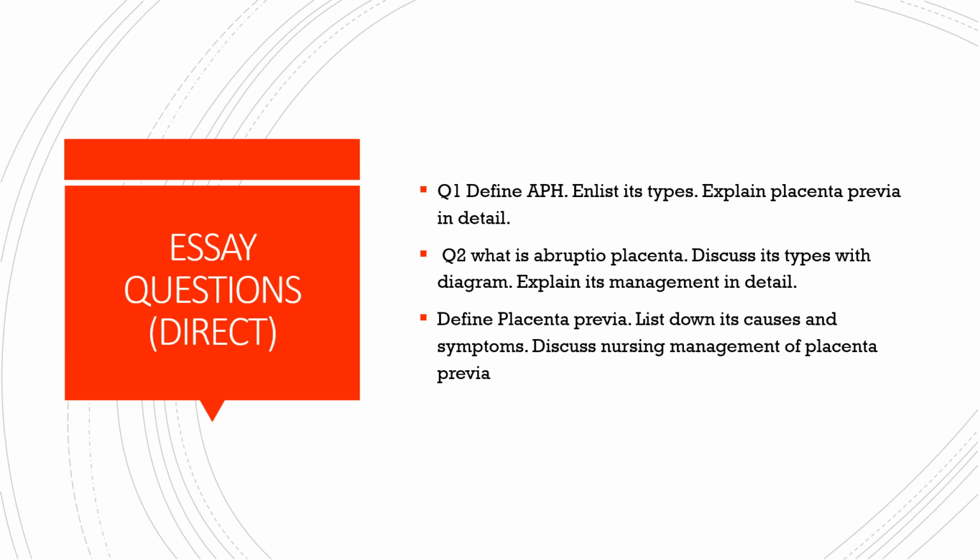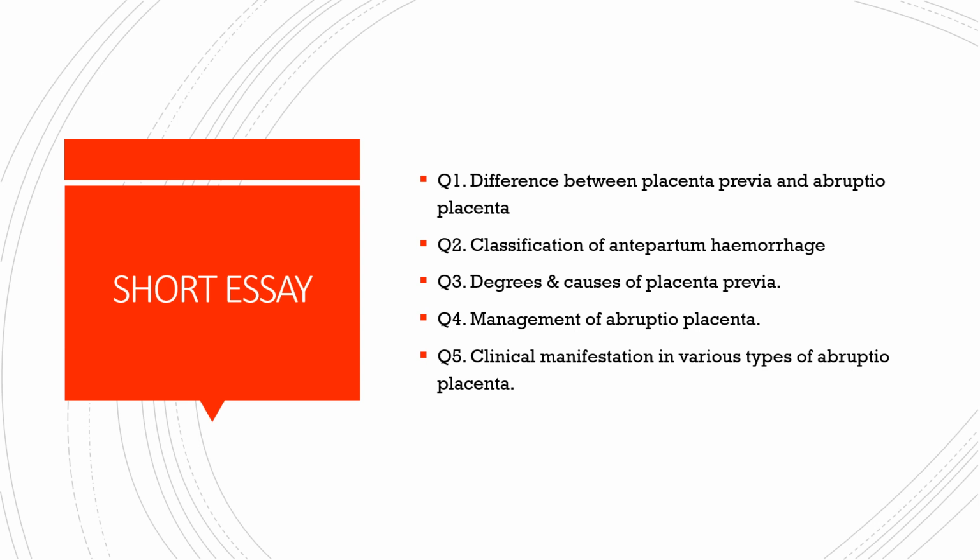Okay. Now the next type of question is the short essay question, which comes for 5 to 7 marks, and following are some of the questions which can come from the antepartum hemorrhage chapter. The first one is difference between placenta previa and abruptio placenta. So what are the differences? Can we name some? The first one is the location of placenta. In placenta previa, the location of placenta is in the lower uterine segment, whereas in abruptio placenta, it is in the upper uterine segment.